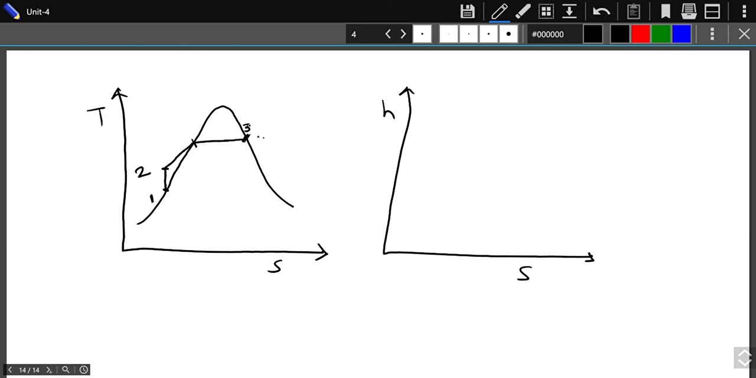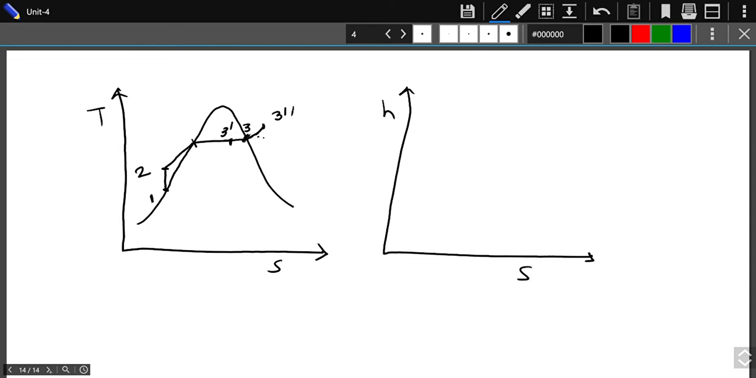But if the boiler is not giving dry saturated steam but wet steam, then point 3 will lie here, at 3 dash. And if my steam boiler is a superheated boiler, giving steam at superheated conditions, then that point may be somewhere here, that is 3 double dash. So there are three possibilities: from the boiler you may get wet steam, dry saturated steam, or superheated steam.